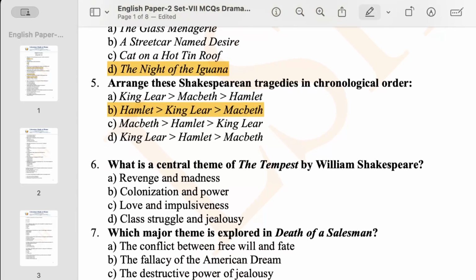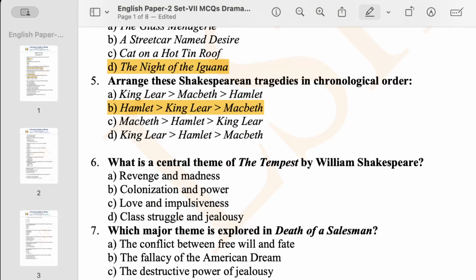Now, I'm shifting from chronological order to thematic questions from the plays. Sixth question: what is a central theme of the play The Tempest by William Shakespeare? This is a very prominent play, and in terms of post-colonial writings, people often cite this play of William Shakespeare. Option A says revenge and madness.